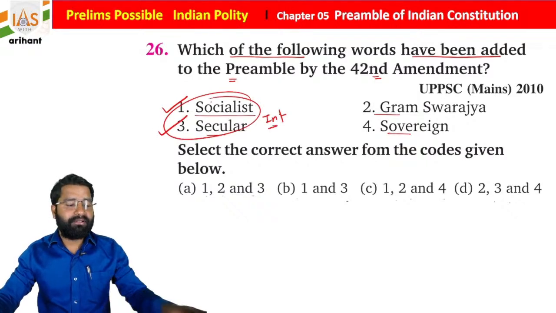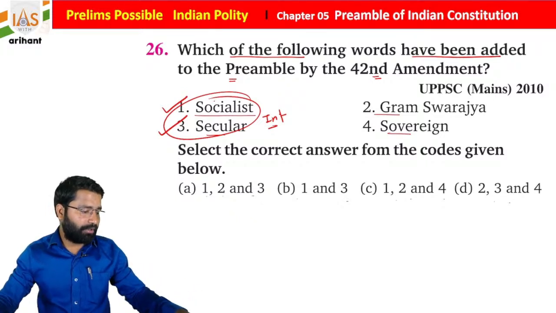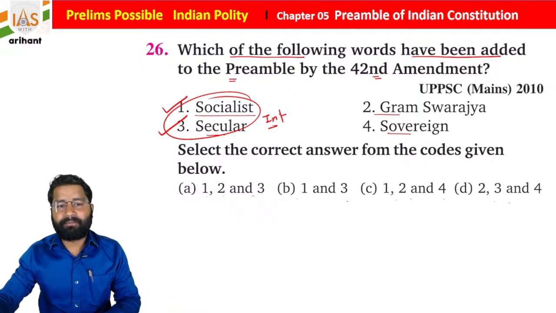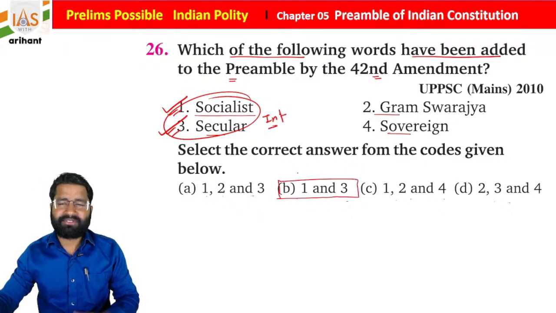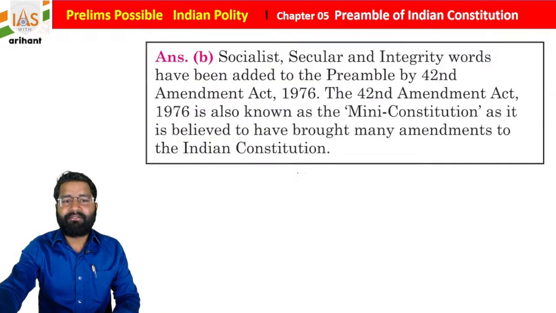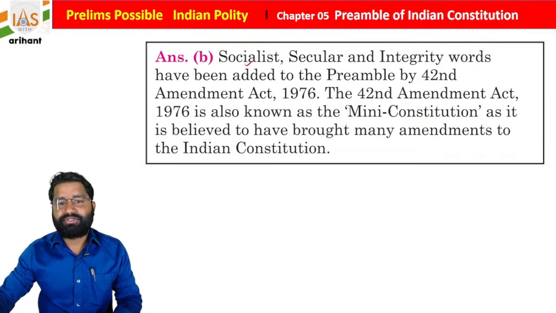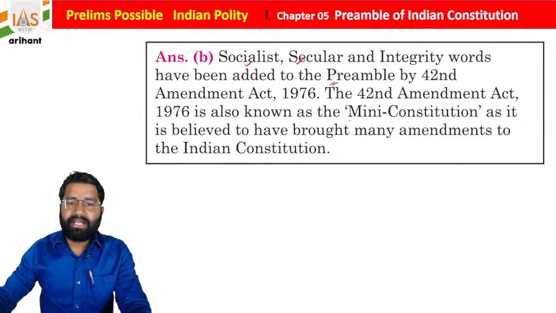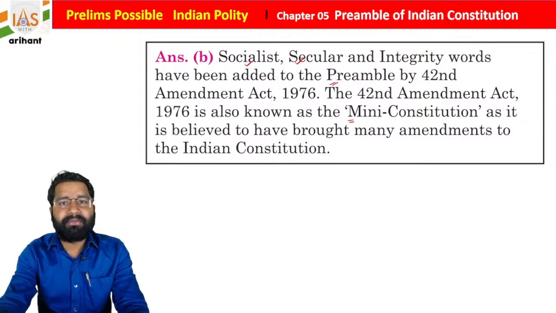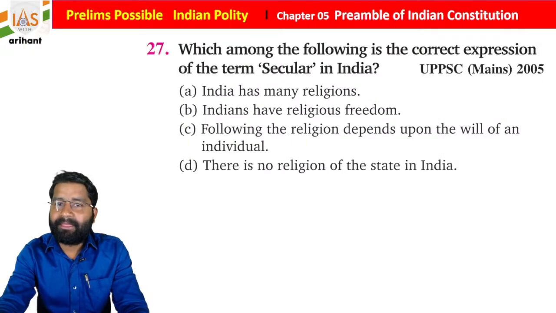So option number 1 and option number 3 is going to be right, students. Getting it? So just try to remember, 1 and 3 is right. Socialist, secular and integrity words were added by the 42nd Amendment 1976, students. And as I already told you, the 42nd Amendment is called the mini constitution of India, students.